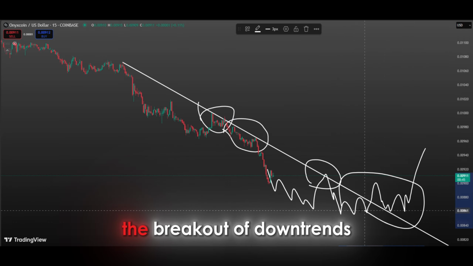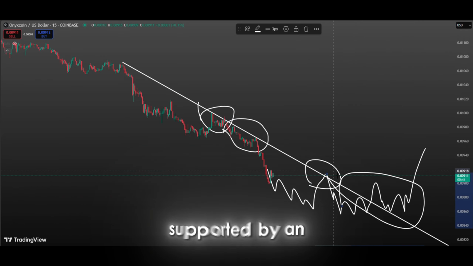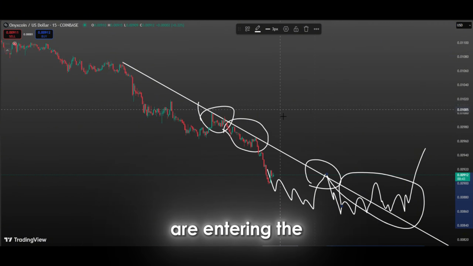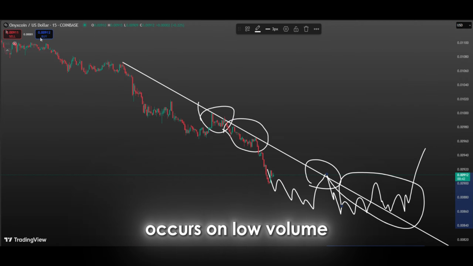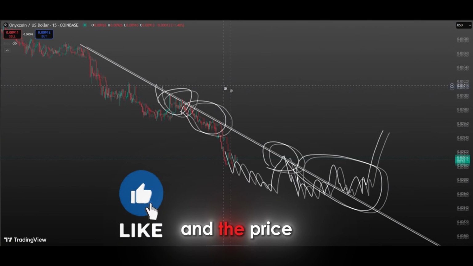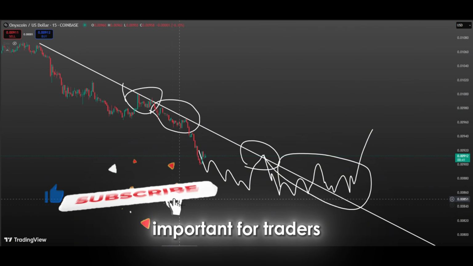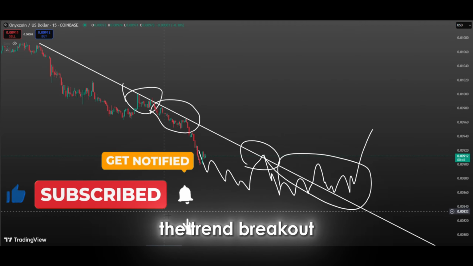Also, the breakout of downtrends should usually be supported by an increase in volume. A breakout on high volume indicates that buyers are entering the market strongly and the uptrend is on firmer footing. If the breakout occurs on low volume, it could be a bull trap and the price could return to the downtrend. Therefore, it is very important for traders to pay attention not only to the trend breakout, but also to